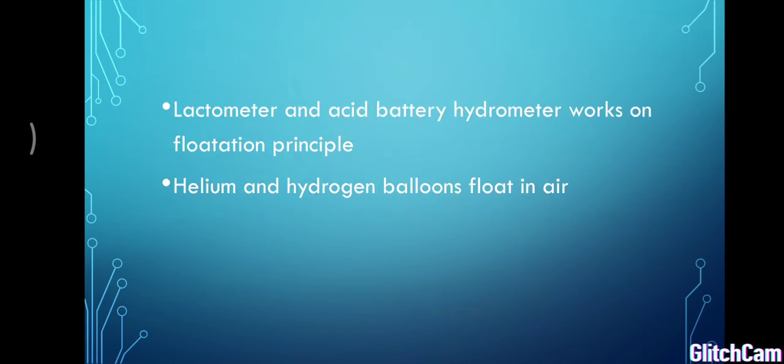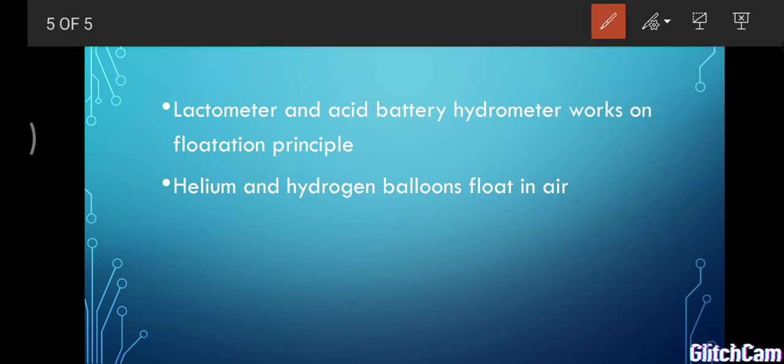So the next point is the lactometer and the acid battery hydrometer. In an inverter we are using acid. If you want to check the purity of acid or the purity of milk, we use instruments: the lactometer for checking the purity of milk and the acid battery hydrometer to check the purity of acid. These two work according to the principle of flotation. In the last class, we saw the benefits of the lactometer and the structure of the lactometer.